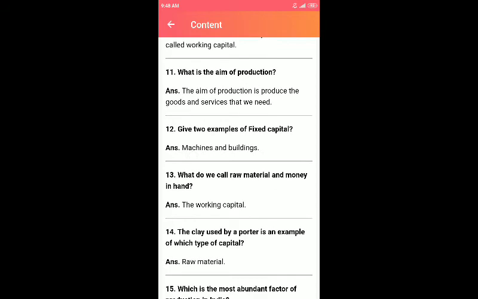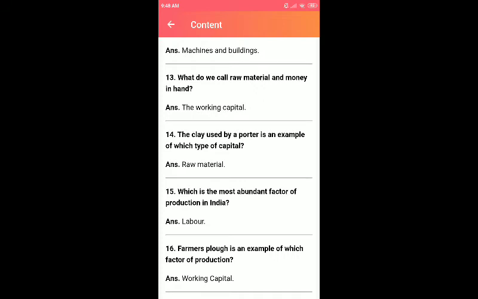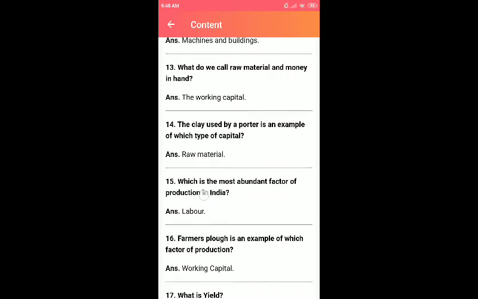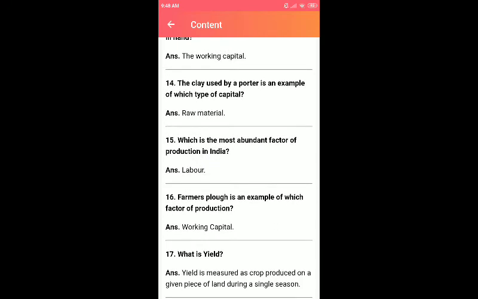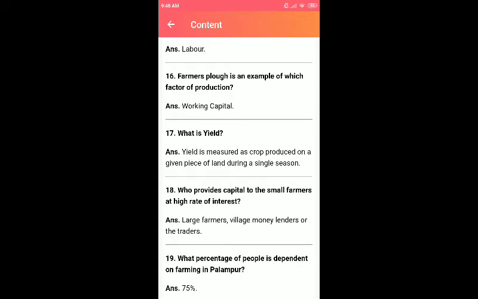And what is the aim of production? The aim of production is to produce goods and services that we need. Give two examples of fixed capital: machines and buildings. What do we call raw material and money in hand? The working capital. The clay used by the potter is an example of which type of capital? Raw material. What is the most abundant factor of production in India? Labor.